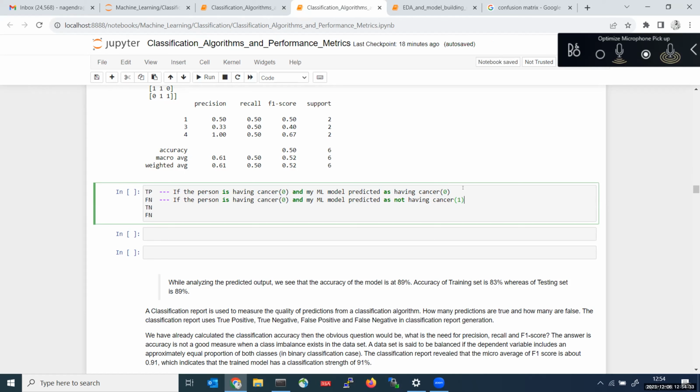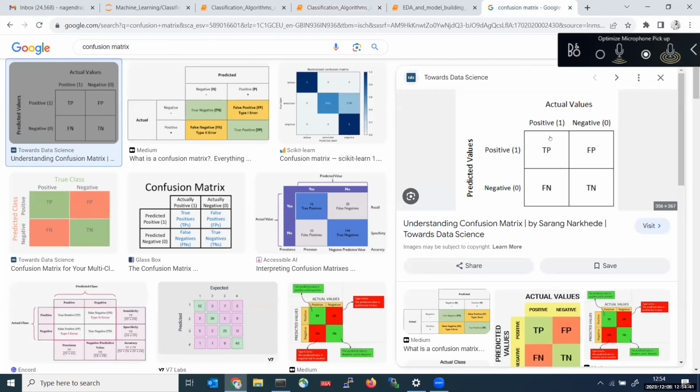Having cancer and having cancer, 0, 0. Positive positive is true positive, positive negative is false negative. That is 1, 0.